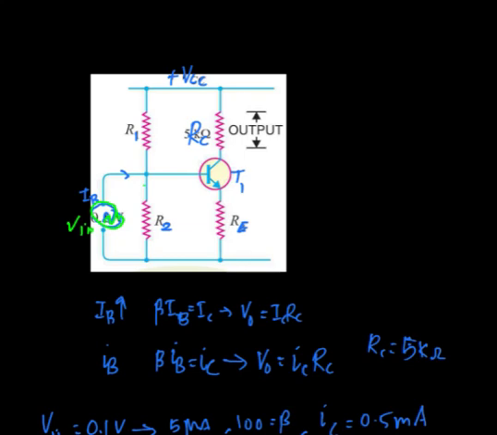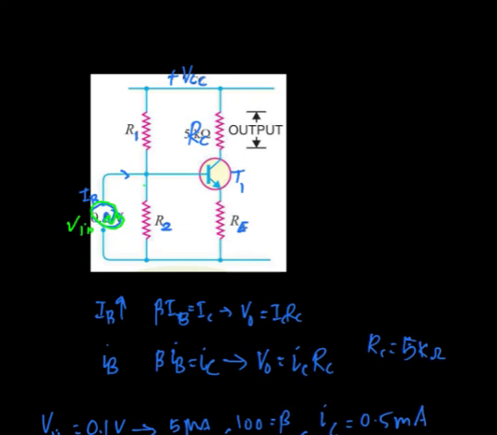So when we are connecting a voltage source here, it has to be isolated from R2 in such a way that the DC current flowing through R2 will not be disturbed by the presence of the input signal. So there should be a DC isolation between the input voltage source and this resistance R2.